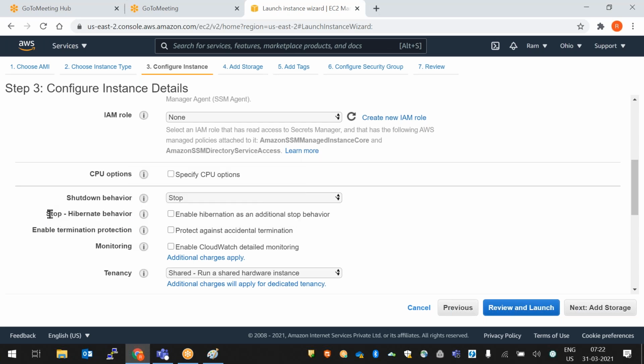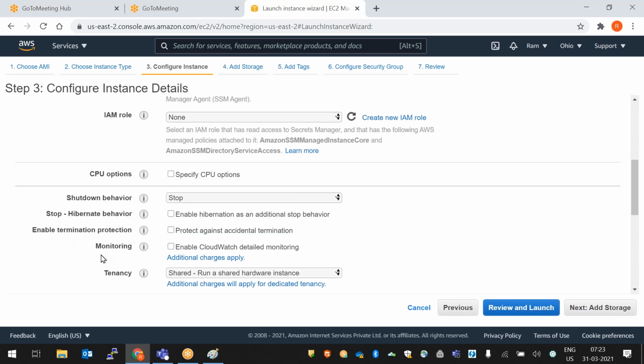Hibernate we'll see later. Enable termination protection: when you select this option, if you accidentally delete the server, it will not delete. It will give you some pop-ups and warnings. So in real time, we'll always select this. Enable termination protection.